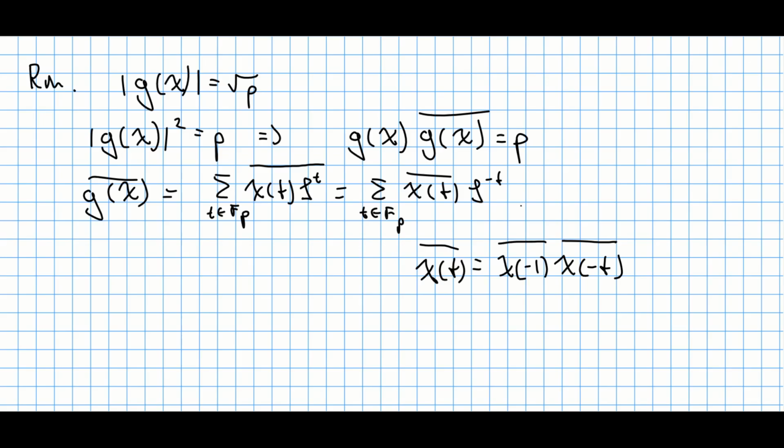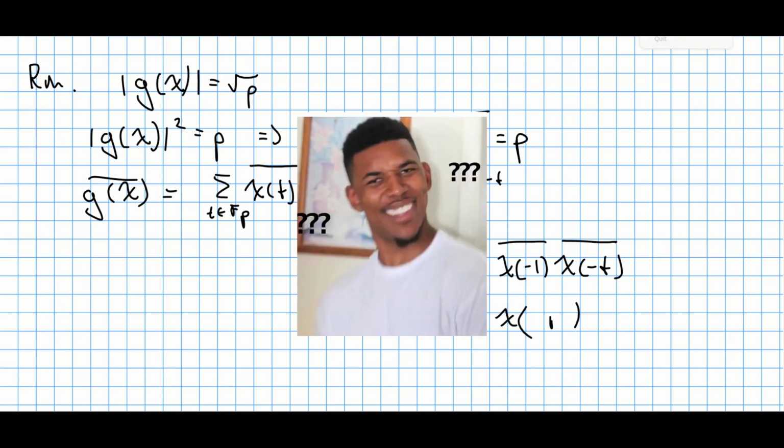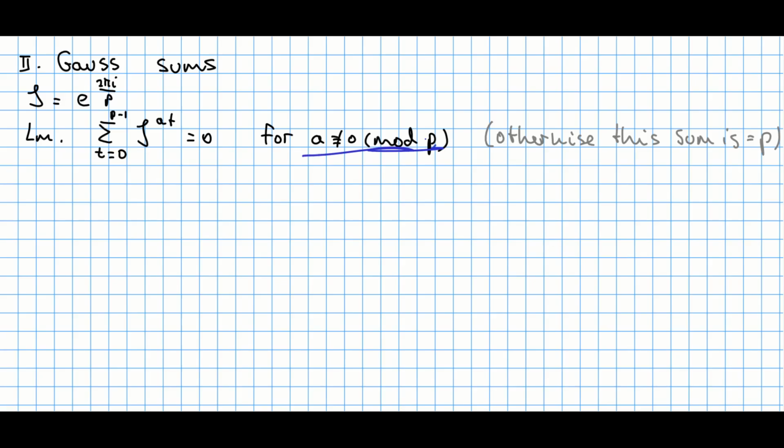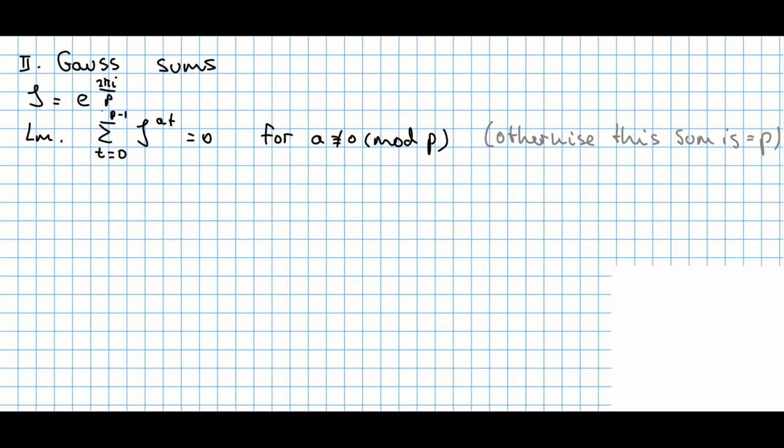Chi at point negative 1 conjugate is the same as chi at point negative 1, and you take the inverse of this element. But you probably know that negative 1 inverse is just 1. So this is just chi at point 1, which is precisely... Wait, what? So each case will be labeled by those Roman letters. Wait, what? If it does divide, then this sum will be just equal to this number p. Recall this result, which is important for us.